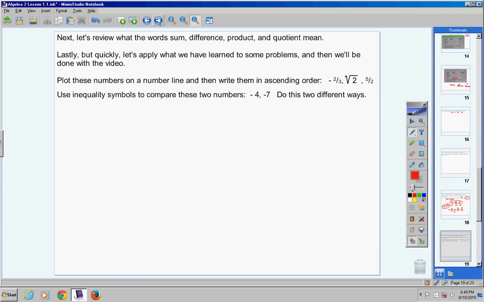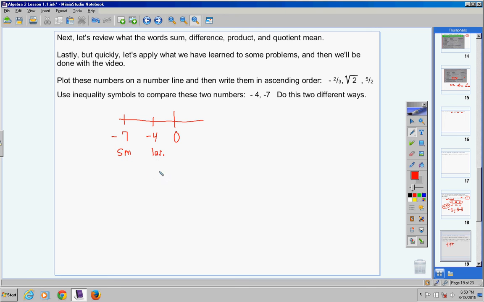Okay, moving on. Now, I want you to use inequality symbols to compare these two numbers. I want you to do it 2 different ways. Hey, you're smart students. You probably don't need to use a number line is what I'm saying, but it's my job to teach this so that no student is confused. So I'm going to put a 0, then a negative 4, and then over here a negative 7. Okay, that way you're seeing which number's further to the left, negative 7, which number's further to the right, negative 4. So now we know this is the smallest of the 2 numbers, and this is the largest of the 2 numbers.